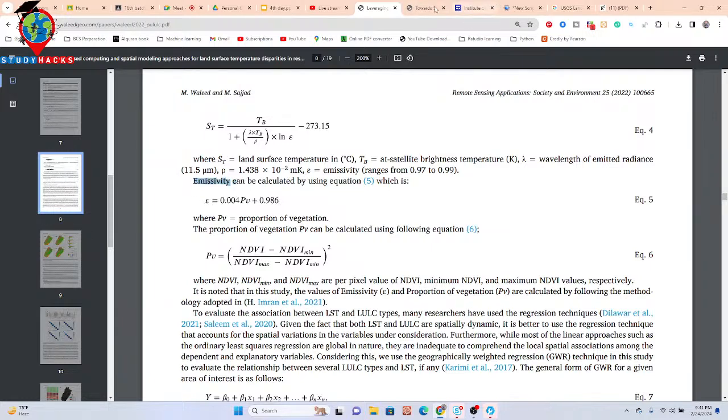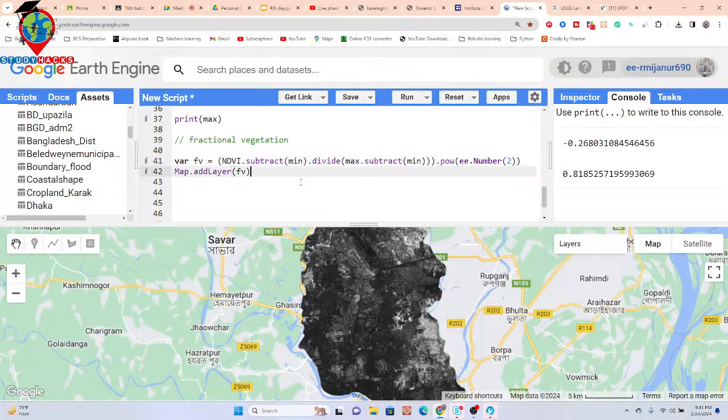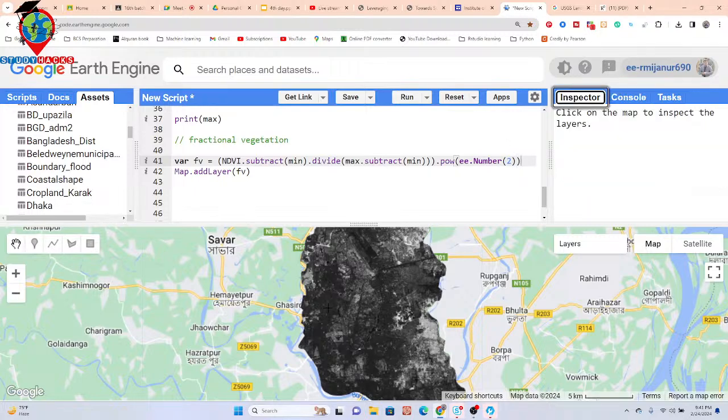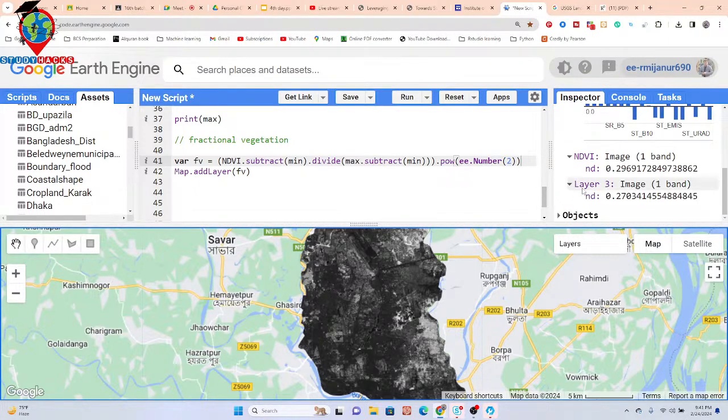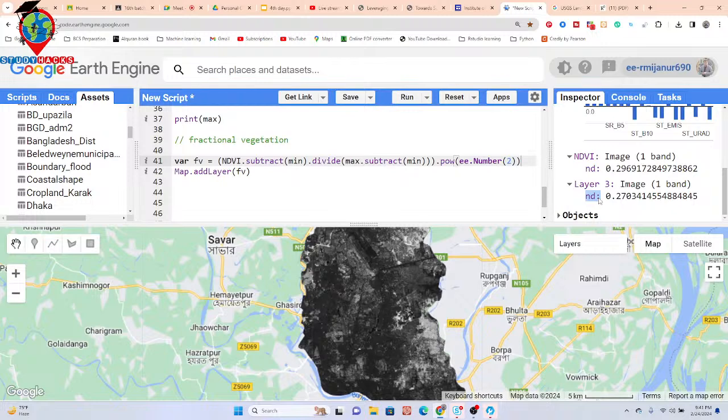Okay, so let's go. As well as that, I also add a name, because here you can see when I click on here, it shows layer 3. There is no name. You can see it shows ND.